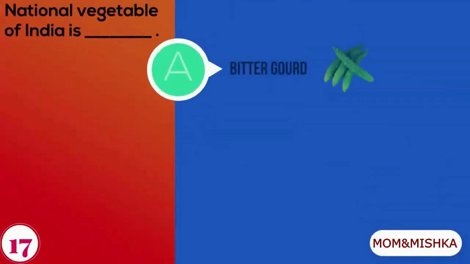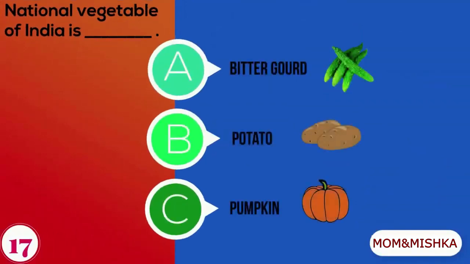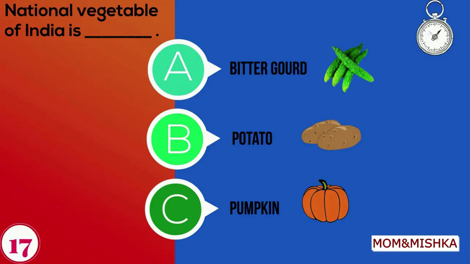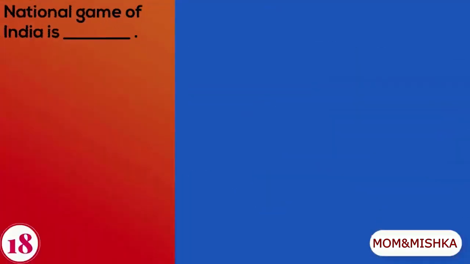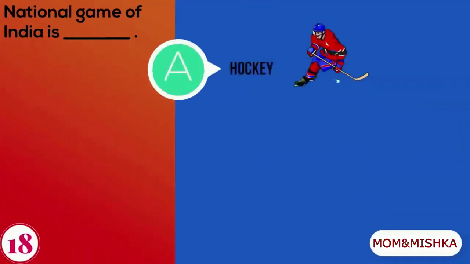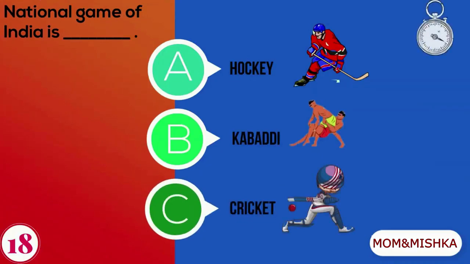National vegetable of India is A. bitter gourd, B. potato, C. pumpkin. National vegetable of India is pumpkin. National game of India is A. hockey, B. kabaddi, C. cricket.